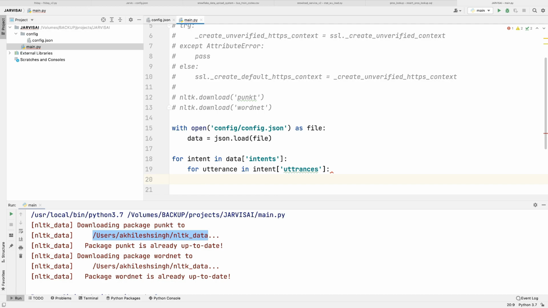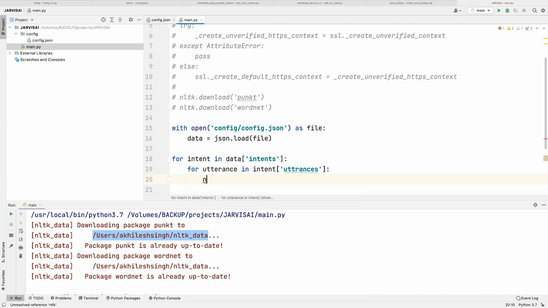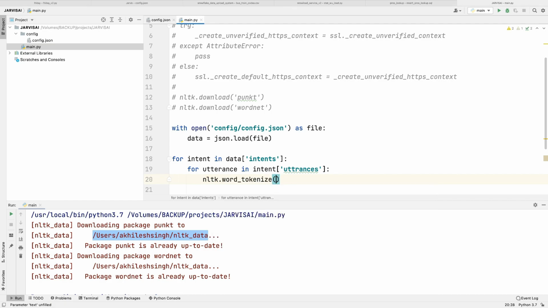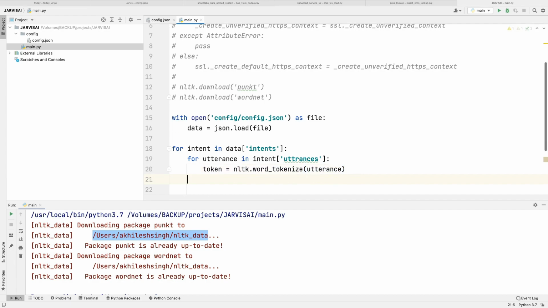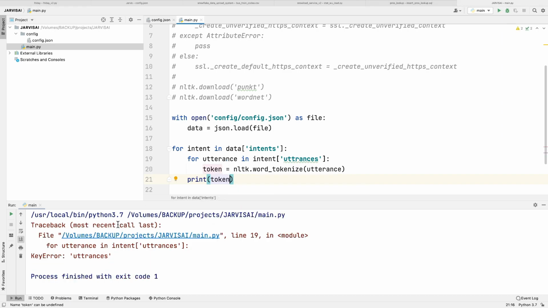Now we are going to tokenize the whole data which we have in utterances. For that, nltk.word_tokenize, and we will pass the utterance, and we are going to have tokens. Then if I print this token, I'll show you what it is doing. Okay, spelling mistake here.